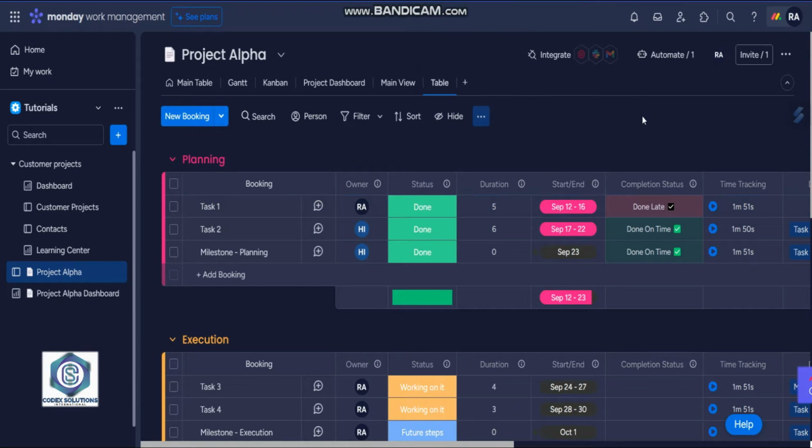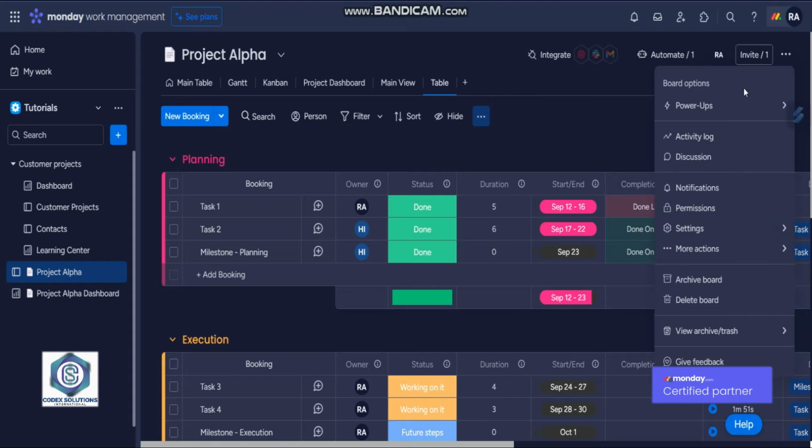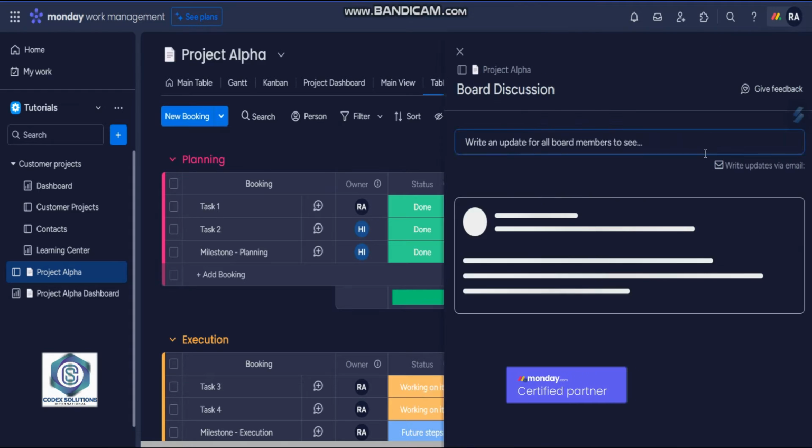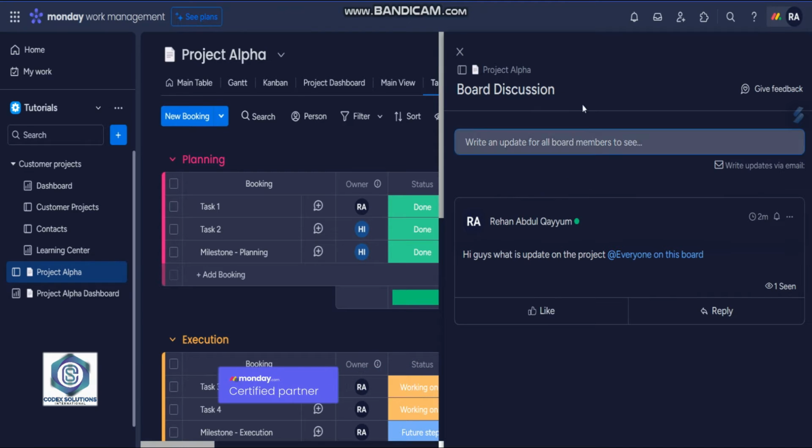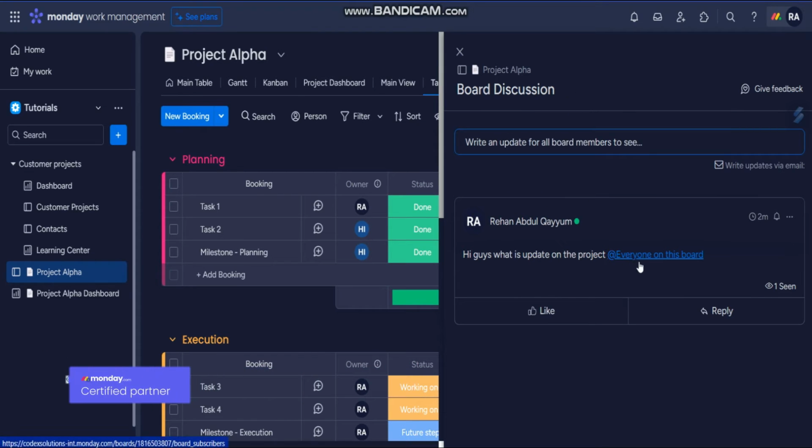But right now Monday has introduced a new feature of discussion. If you click on discussion, now you can talk on board level. It would be a board discussion. You can notify anyone on your board, on your workspace.